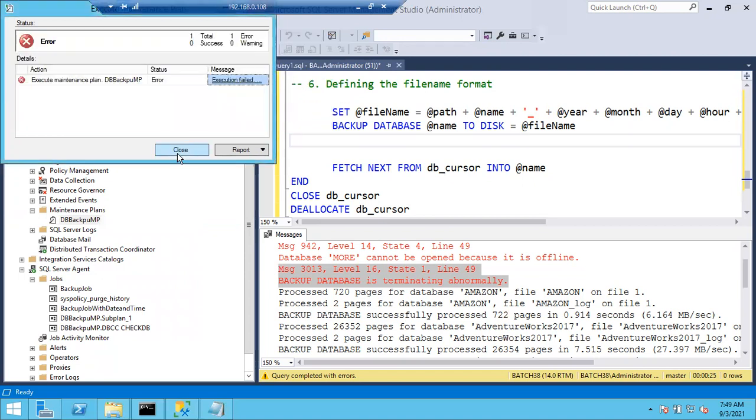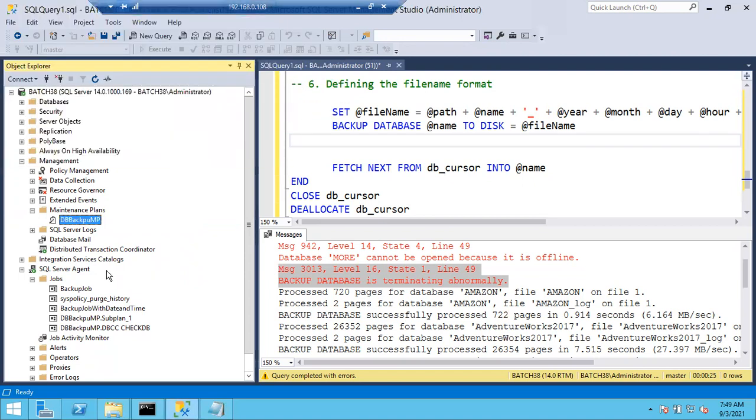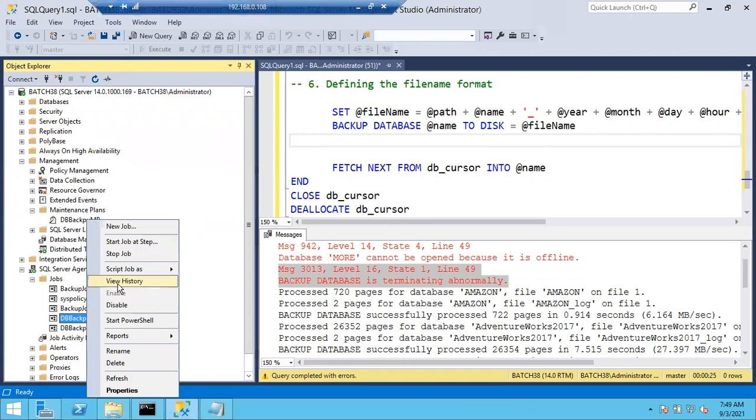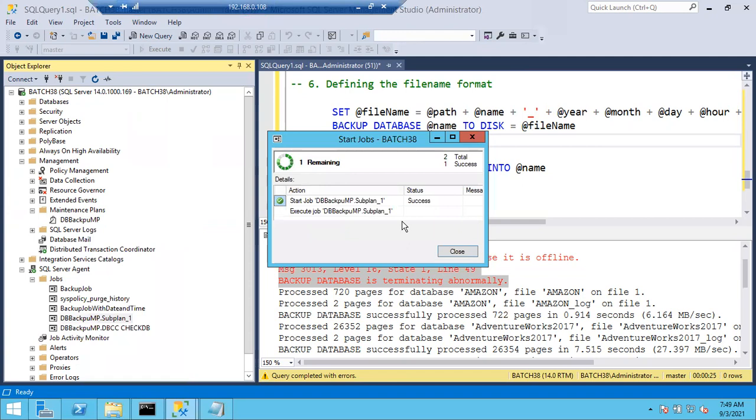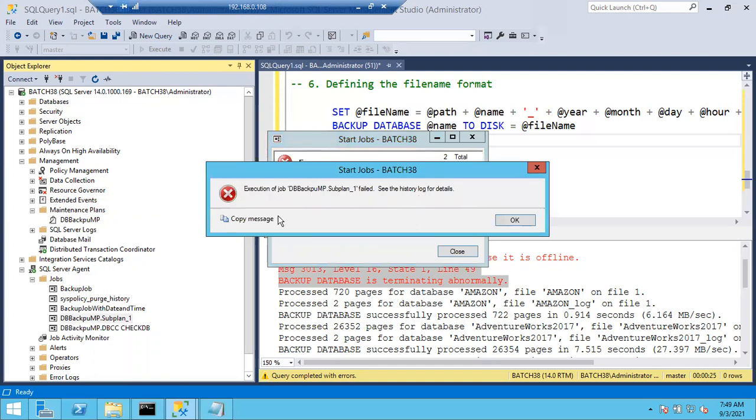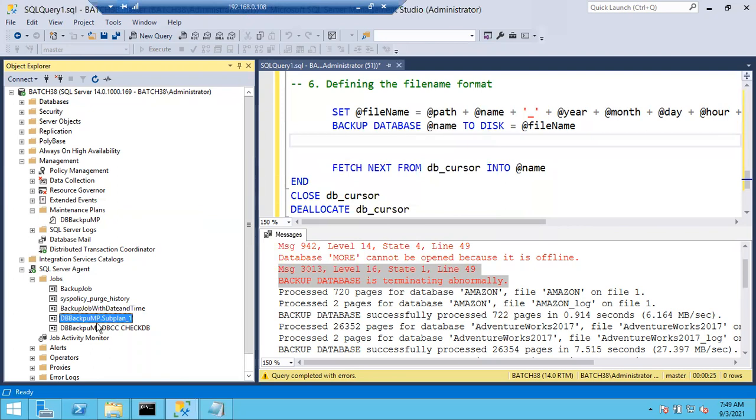Okay, so in case if you want to execute DB backup, let me select this one. Where is that? Start job at step. It is saying multiple steps are there, so that's why. Let me check. Just a minute.